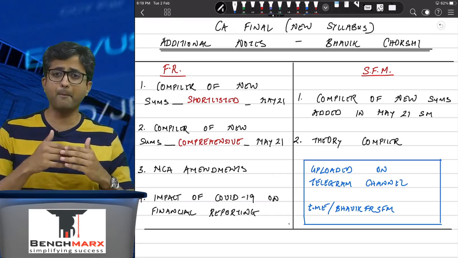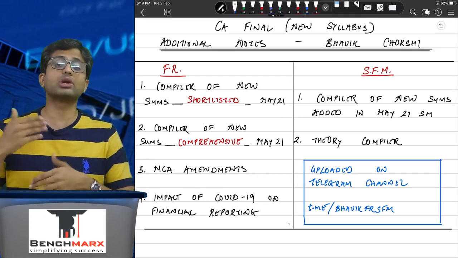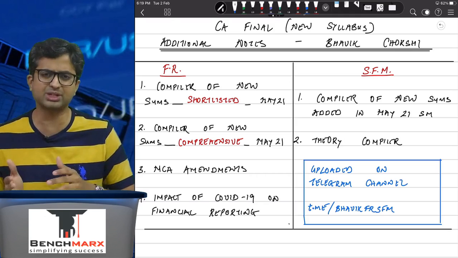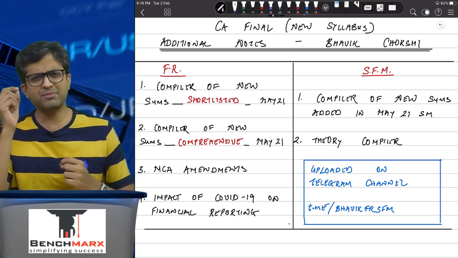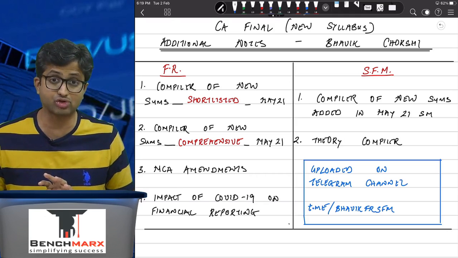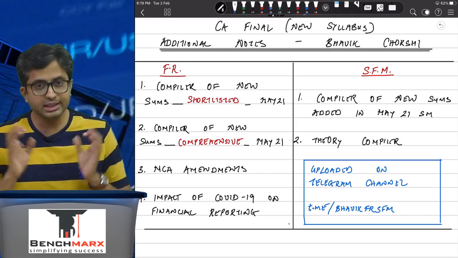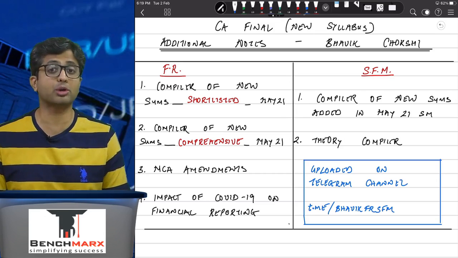I will again repeat, most of these resources do not pertain to any amendments. The institute has issued a new study material, yes, but as we have discussed earlier, there have been no amendments in SFM and a few amendments in financial reporting. But there are a lot of new sums added. These sums will be relevant for your practice.